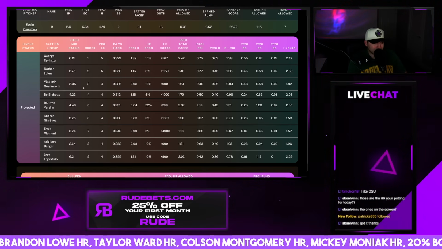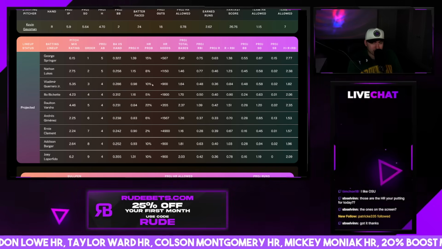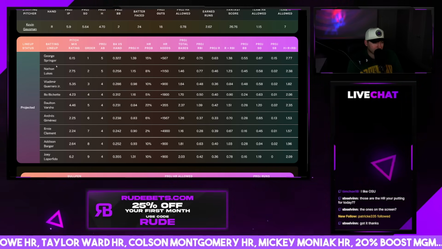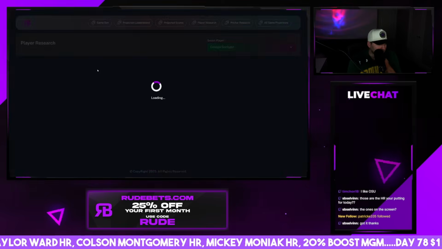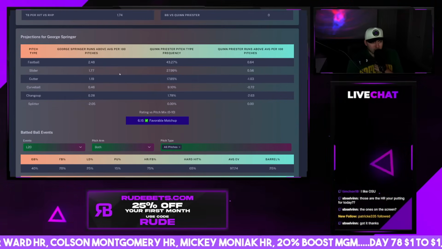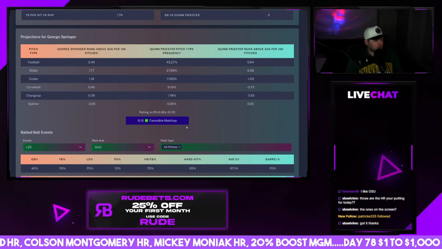Vladdy, not too impressed with Vlad today. Lucas could be a good little option here, and so could Springer. I think Springer's probably your best option to take overall today. Oh, yeah, Springer's definitely the best.